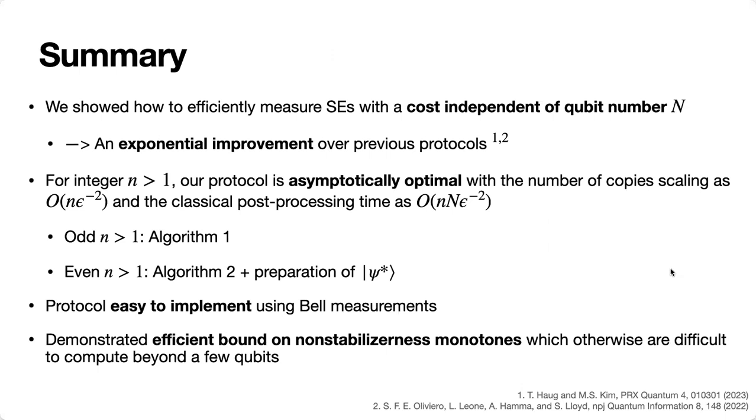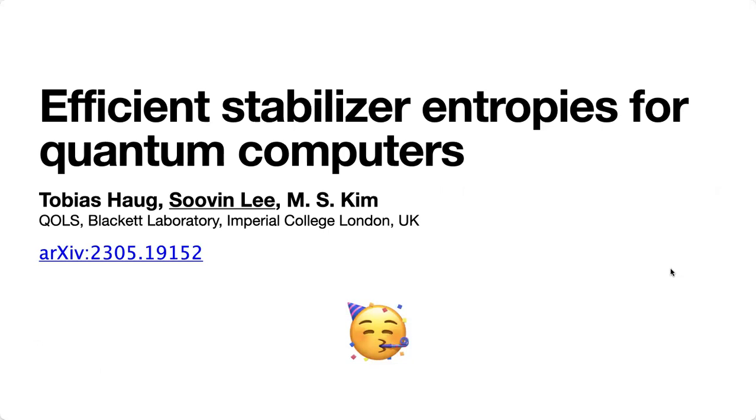This was a direct result from the third paper. In summary, we showed how to efficiently measure stabilizer entropies with a cost independent of qubit number n, which is an exponential improvement over previous protocols. And for integer n greater than 1, our protocol is asymptotically optimal, where for odd n greater than 1, we would be using algorithm 1. And for even n greater than 1, we'd be using algorithm 2 in addition to the preparation of the psi star state. Our protocol is easy to implement, and we also were able to demonstrate efficient bounds on non-stabilizerness monotones, which otherwise are difficult to compute beyond the Pauli limits. Okay, that's all. Thank you for listening.